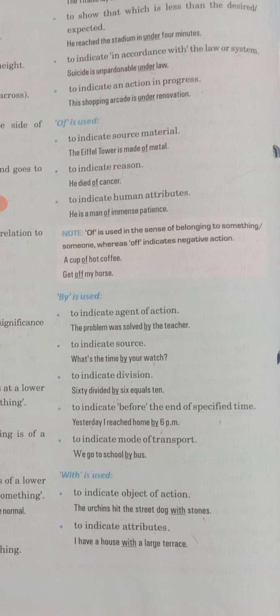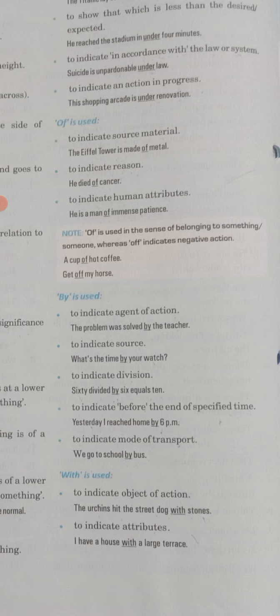Fine. By is used to indicate the agent by which the action has been done, to indicate the source from where it started. It also indicates before the end of a specific period or time, like yesterday I reached home by 6 p.m. So it also tells you about the specific end of time. To indicate the mode of transport, like by bus, by train. So by is also used to tell the source of origin, how or who started it, your time and the mode of transport.